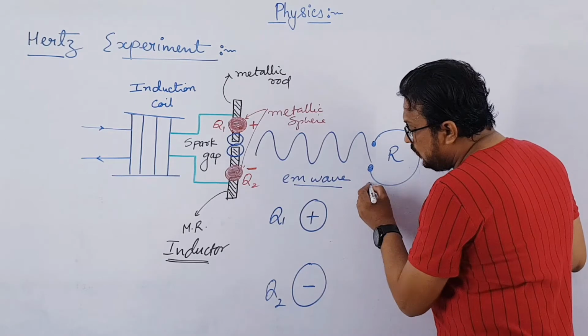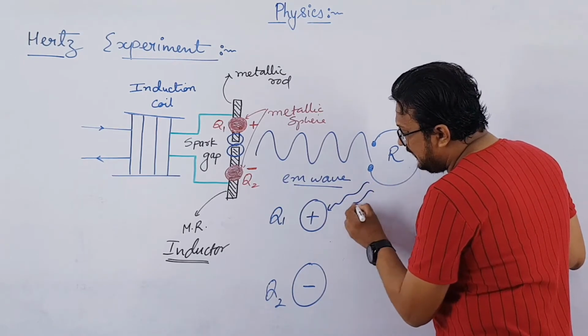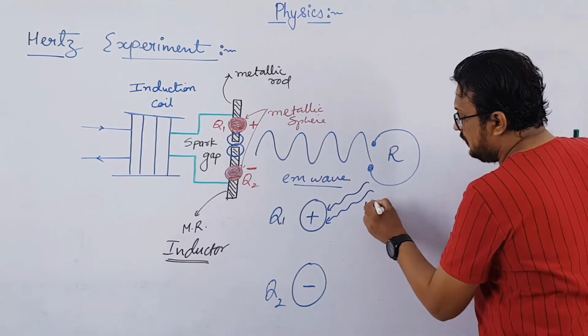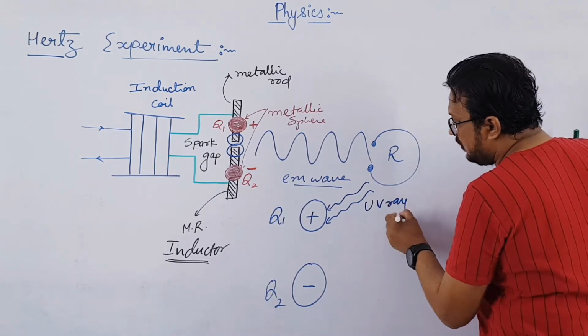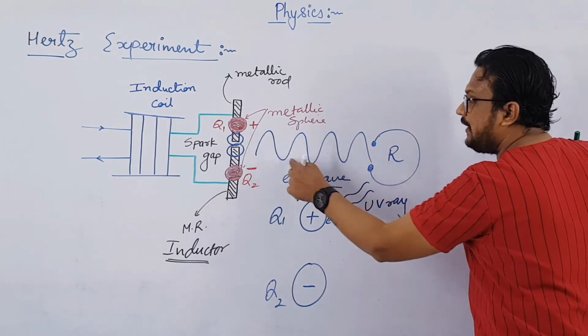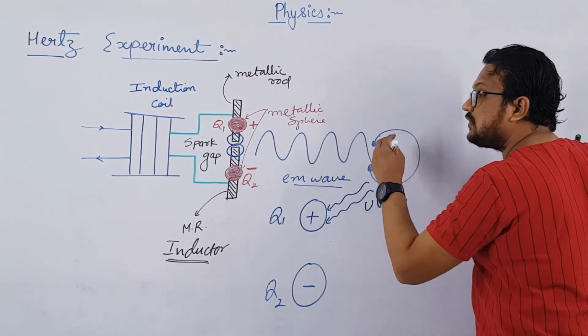So when UV light was allowed to fall on any particular metallic sphere out of these two, let us say Q1, then it was found that the electromagnetic waves which were produced over here got enhanced.